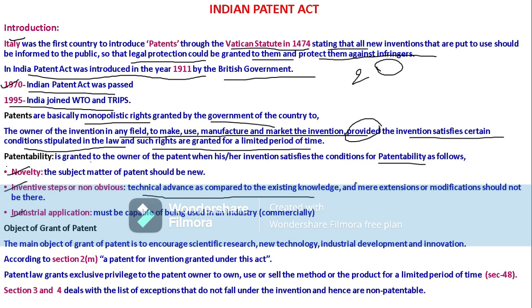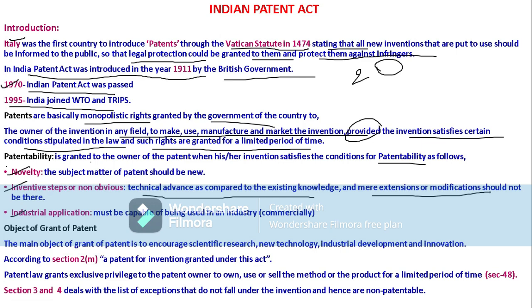Non-obvious means mere extensions or modifications to any other subject. For example, I went for a patent application just modifying some changes to a particular product. Mere extensions and some modifications have been made to that product, and I went for a patent application.